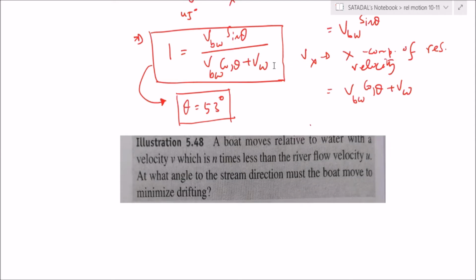Amreshwar? Cos inverse of 1 by n. Perfect, if you take theta with the horizontal. Tejesh? Sine inverse of 1 by n with vertical. Perfect answer. Snehita? Sine inverse of 1 by n with vertical. Correct answer only.